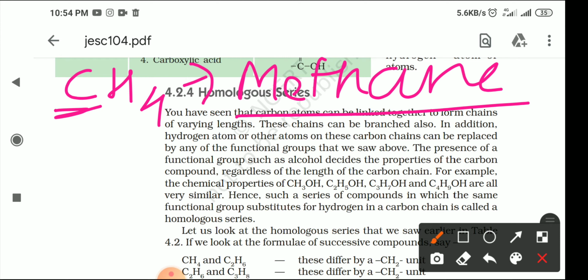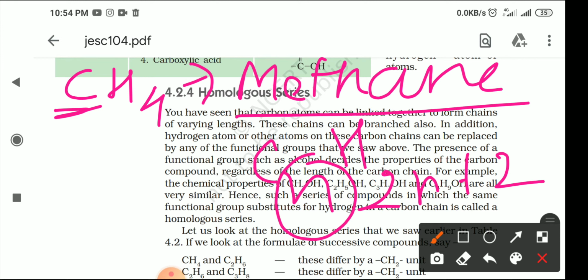After that I will tell you the formula also, which is the easy way. The formula of the alkane series is CnH2n+2, where n is the number of carbon atoms. For example, if I put 2 here, what will be the next member? This is C2H(2 into 2 plus 2). 2 into 2 is 4, 4 plus 2 is 6. That means the next member of the alkane family will be C2H6.